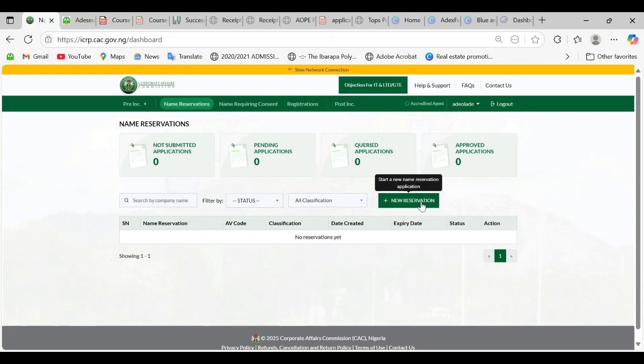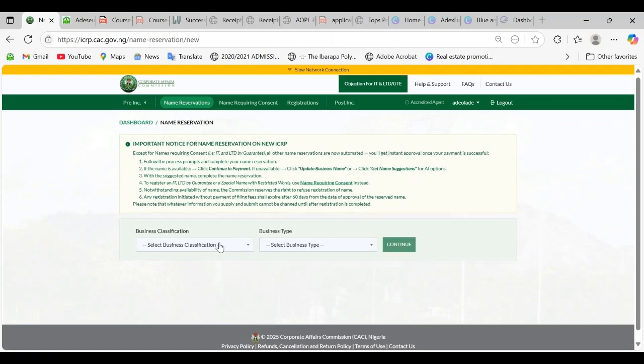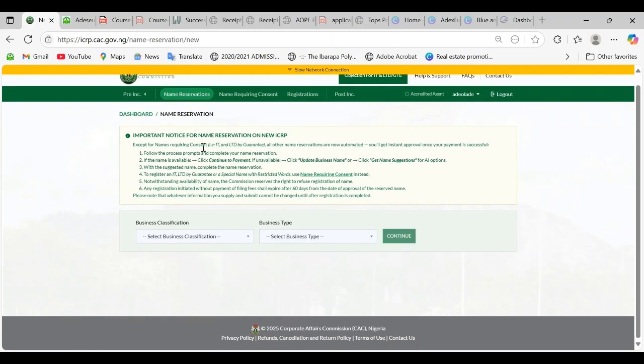So the first thing you do, you click on new reservation. You can see they have an important note for name reservation on the new ICRP. You are going to read that yourself. So they give us the guide. If the name is available, click continue to payment. If unavailable, click update business name or click get name suggestion for AI options.